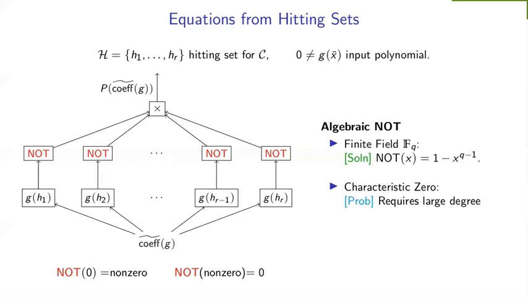What is much trickier is to do this over characteristic 0, and it is quite easy to see that it will require huge degree. Because we have to map every non-zero value to 0, any univariate polynomial that we use for this will have that many roots, and unless your domain is somehow restricted, this just means infinite degree. So to get around that, what do we do? Here is where we say that we will only work with restricted coefficients of small magnitude, and then we use Chinese remaindering cleverly to get around this problem. So basically that's a one slide summary of our proof.